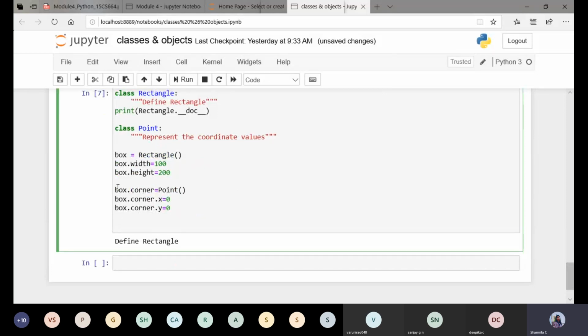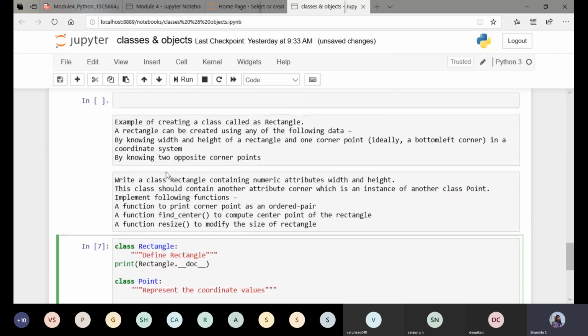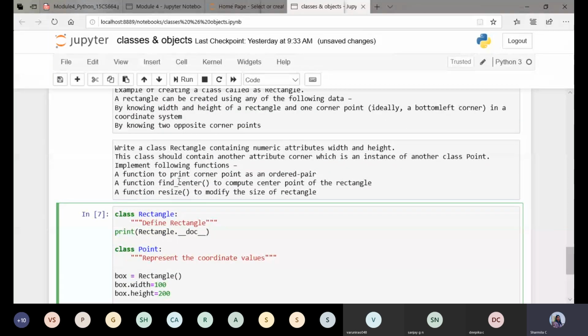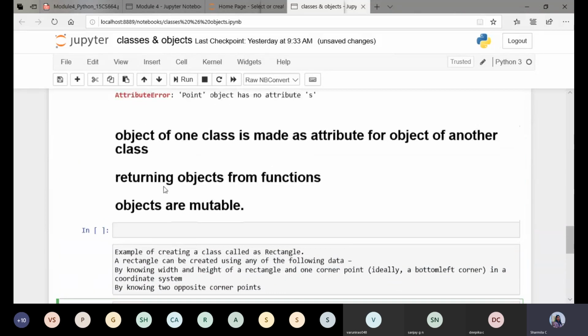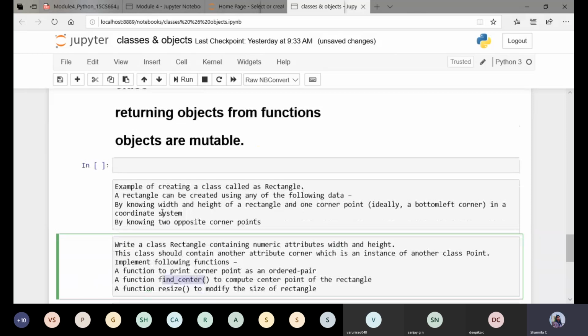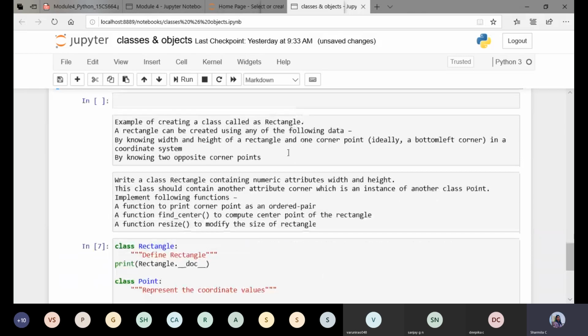So this is once again an object of one class, and an attribute of this object is also made an instance of one more new class. Now after doing this, they have told us to write a function find center to compute the center point of the rectangle. While defining it, we'll see how to return objects from the function.